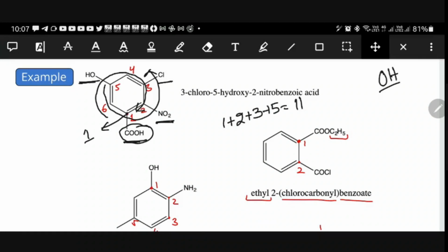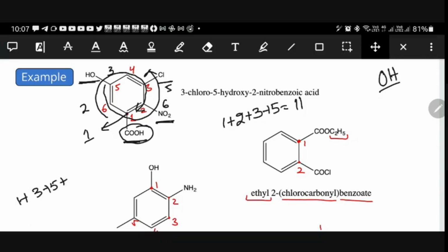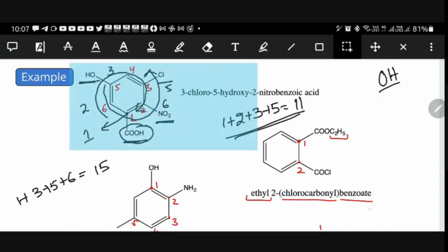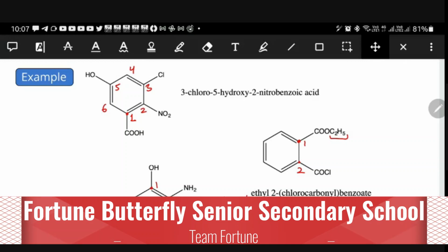If you follow clockwise direction, then what will happen? This will become 2, 3, 4, 5, 6. Now please calculate 1 plus 3 plus 5 plus 6. How much total? 9 plus 6, 15. So out of that, which one is the least? Lowest sum rule? 11. So which way is correct? Clockwise or anti-clockwise? Anti-clockwise is correct. Exactly.